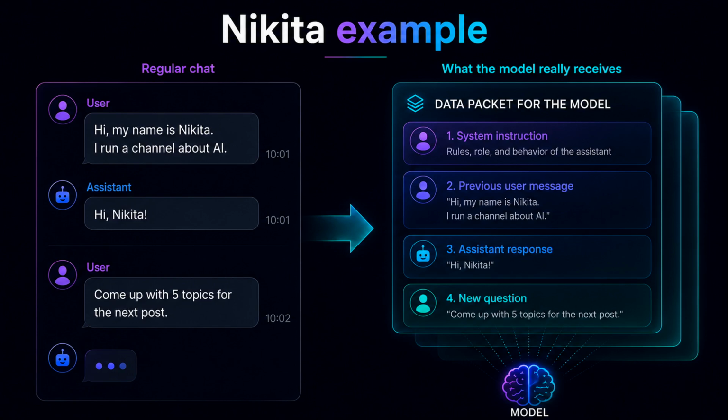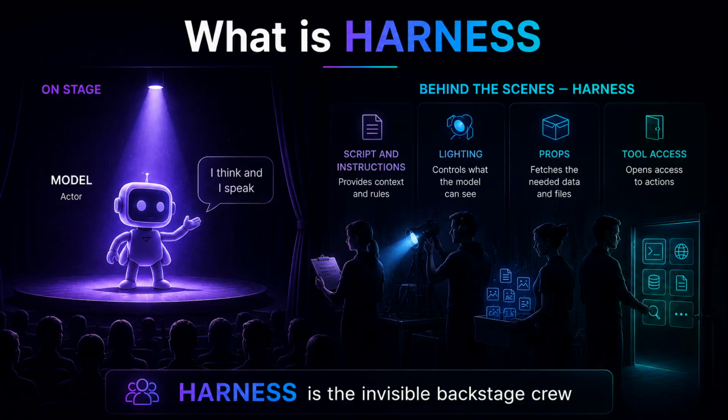Here is a simple example. Imagine I ask an AI assistant, remind me what Nikita does. If the model only sees that one sentence, it has to guess. But if the harness sends context with it, for example, previous messages, project notes, a profile, or instructions, the model can answer much better. This is why the same model can look smart in one environment and useless in another. The difference is often not the model. The difference is what the model receives before it speaks.